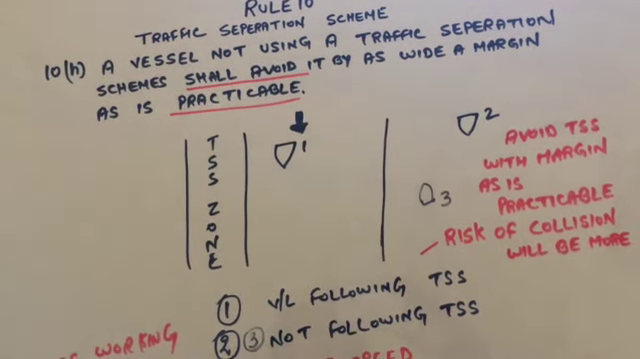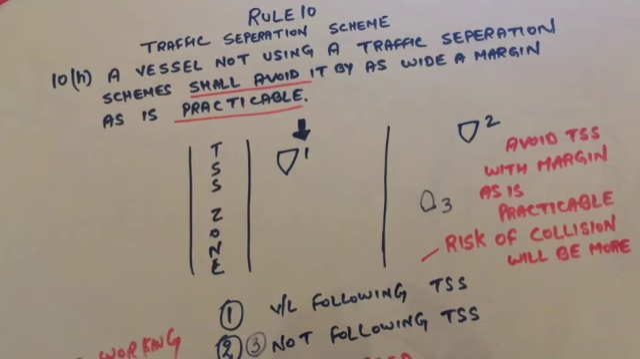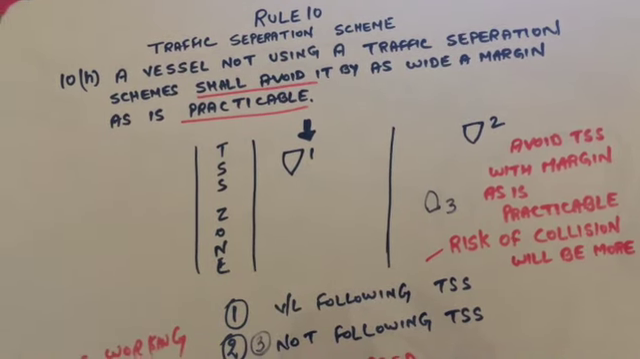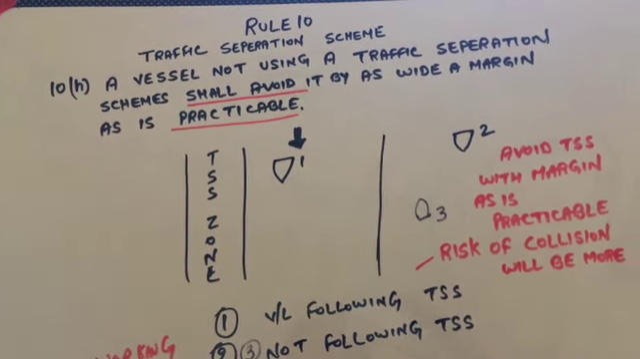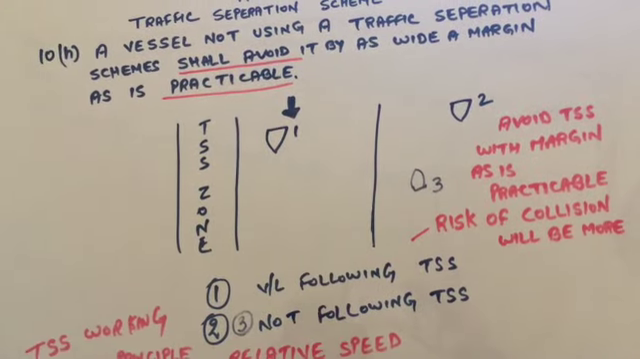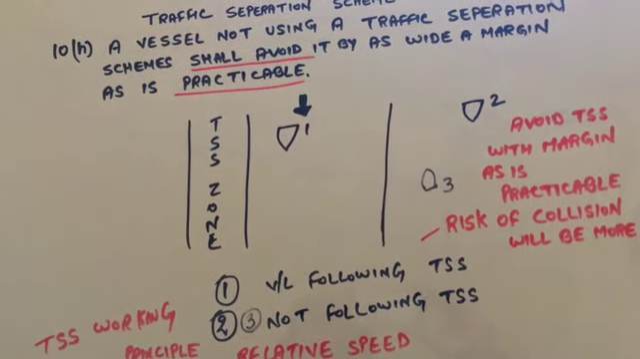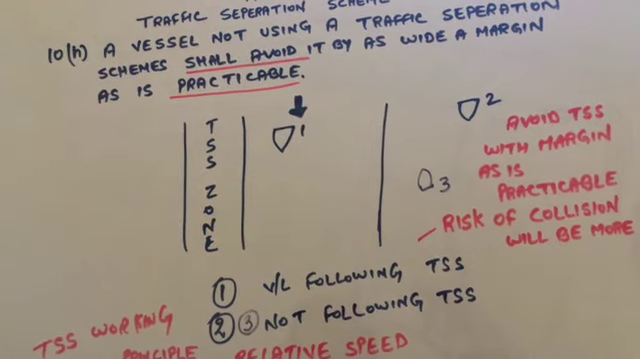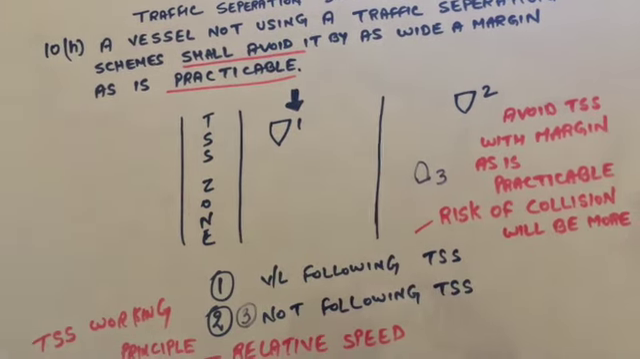As per 10H it is saying for the vessels number 2 and number 3 that they should avoid it by as wide a margin as is practicable. Otherwise, there will be a risk of collision. So generally, the TSS is working on the principle of relative speed.